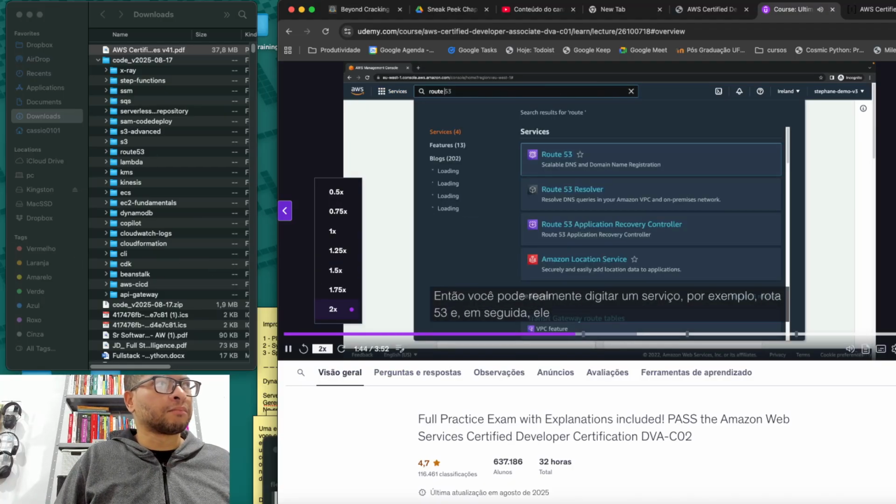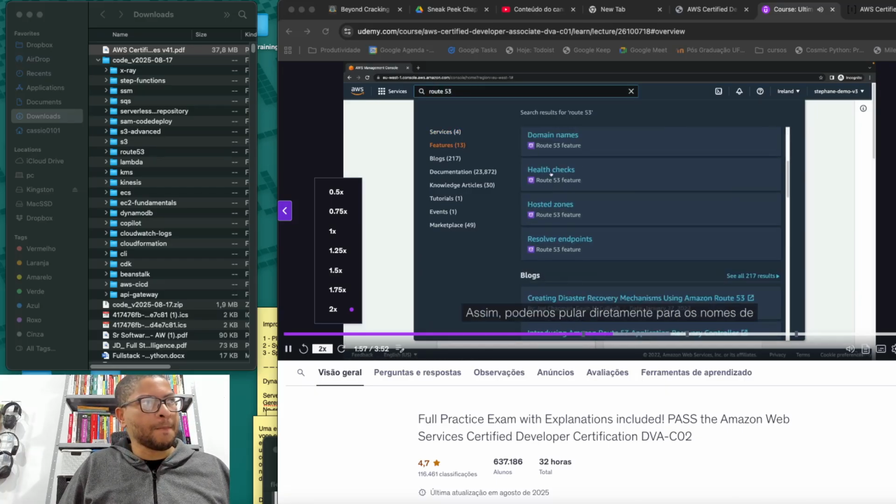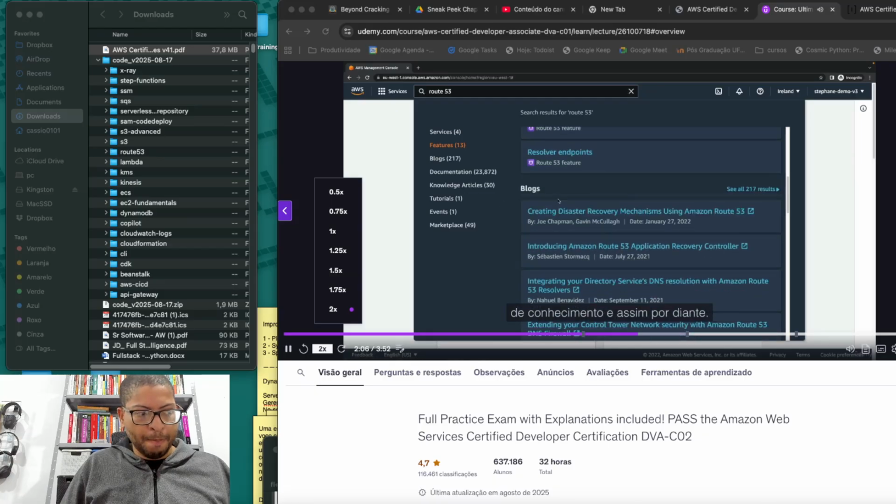So you can actually type a service, for example, Route 53, and then it gives you search results. So it gives you 4 services that match this query, okay? And then within these services, we can also have a look at features, and 13 features match them. So we can directly jump into the domain names of the Route 53 service, and it's a good thing. We can also look at blogs, knowledge articles, documentations, and so on. So this is quite cool.